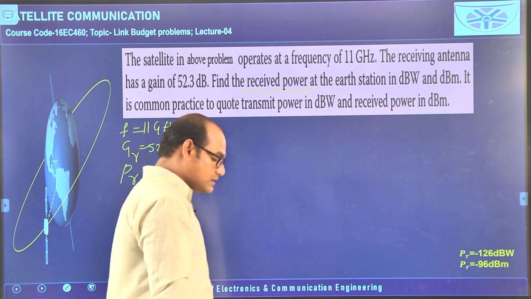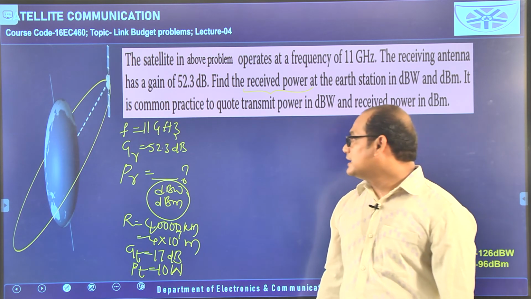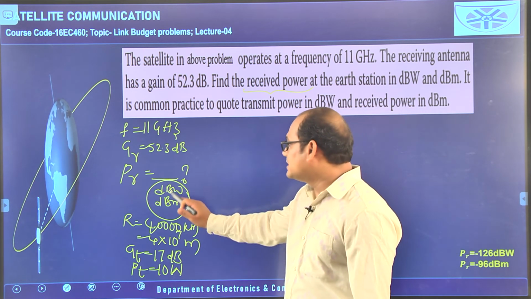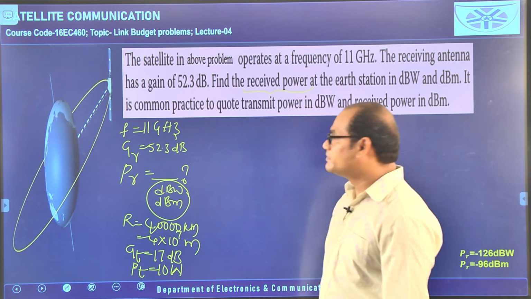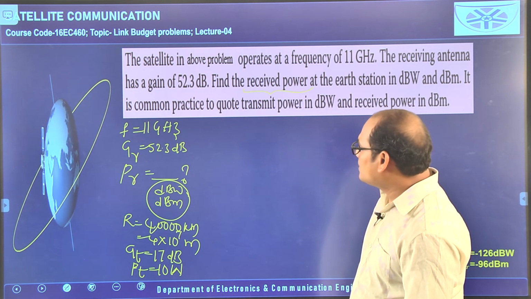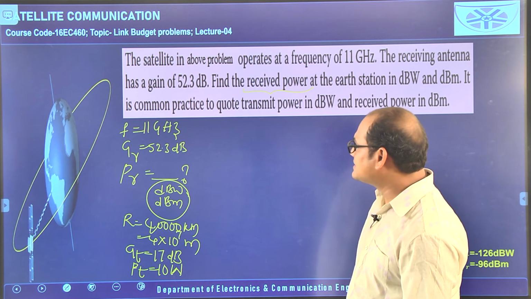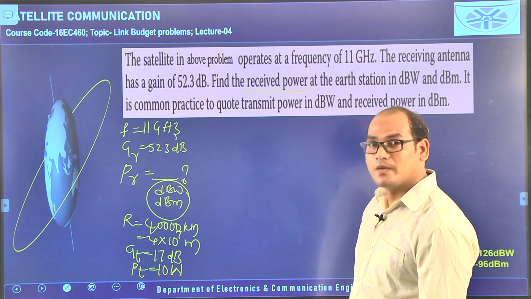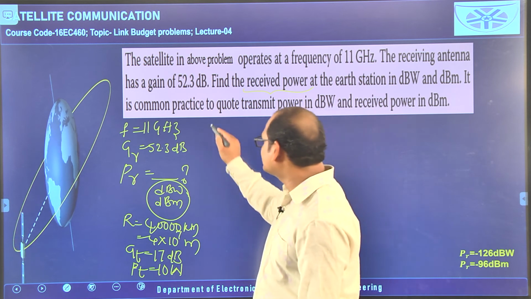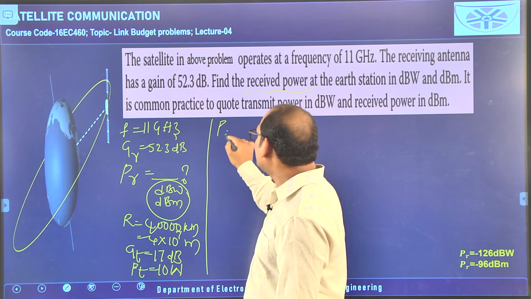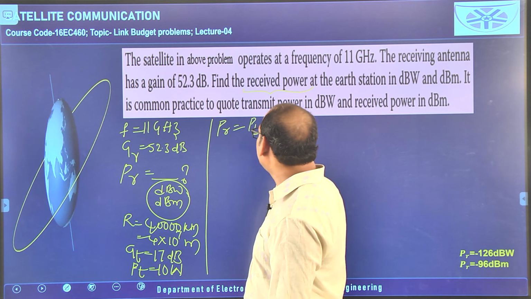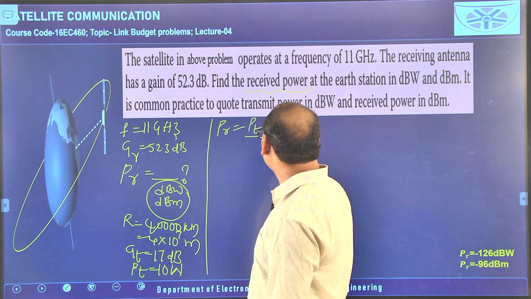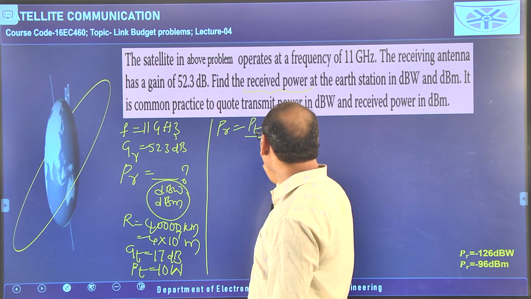We need to find received power in dBW and in dBm. So, I will tell about this dBW, dBm. First, we will do the problem. Okay. So, we have to calculate the received power based on this data. What formula we have to use? Already we know the corresponding formula to do this problem, that is PR is equal to PT GT GR by (4 pi r by lambda) whole square.